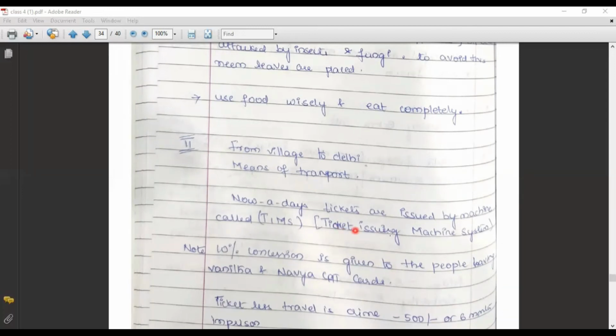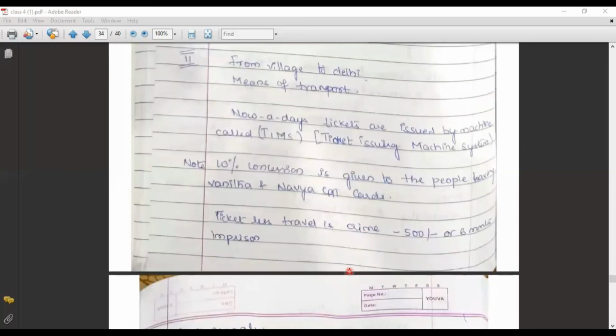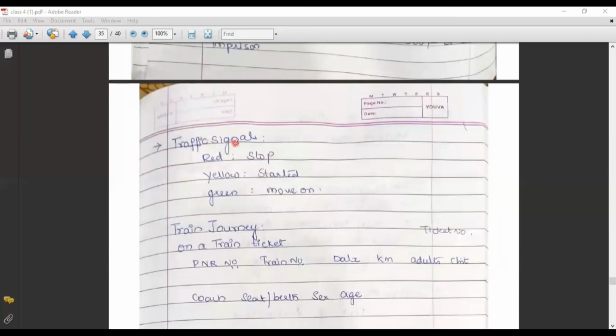Nowadays, tickets are issued by a machine called TIMS, ticket issuing machine system. 10% concession will be given to people having Vanita and Navya cards. If a person is traveling without a ticket, he will be punished. He will be given a compensation amount of 500 or 6 months of imprisonment. Traffic signals, the signaling system of red light, yellow light and green light, should be followed strictly.